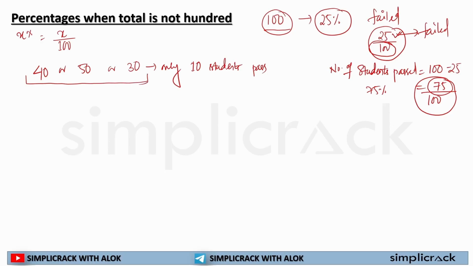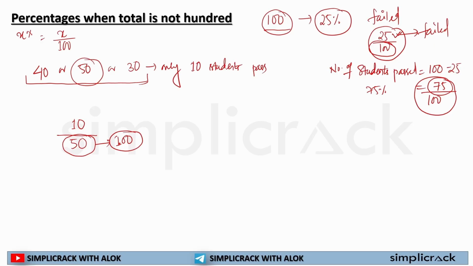40, 50 or 30. So let's take an example of 50, because this will be easier for all of you to understand. If I'm saying out of 50 students, 10 students pass the examination, so my base is what? My base is 50. Out of 50 students, 10 students pass the examination. Now, unless this base becomes 100, I won't be able to find out my percentage.